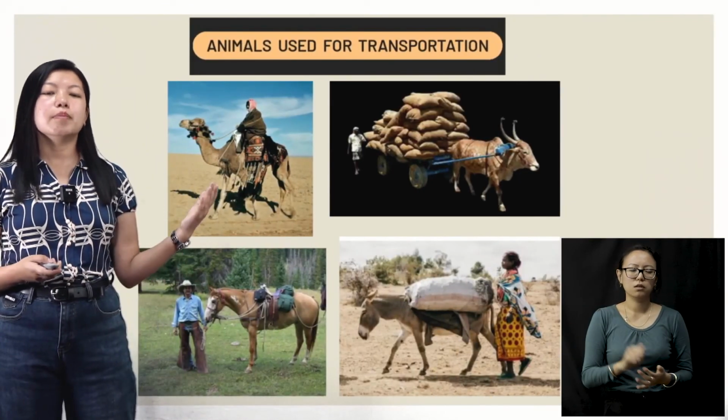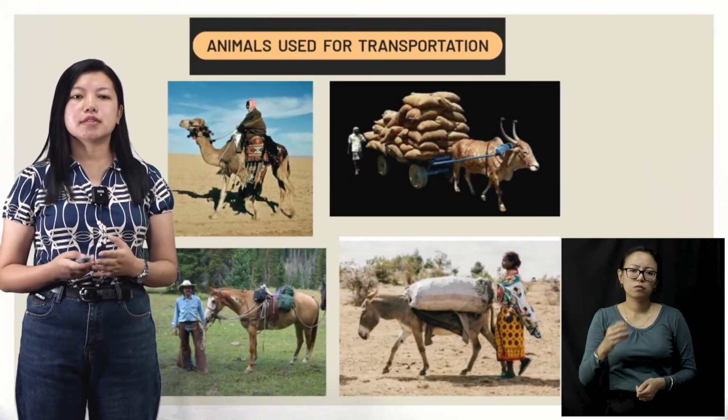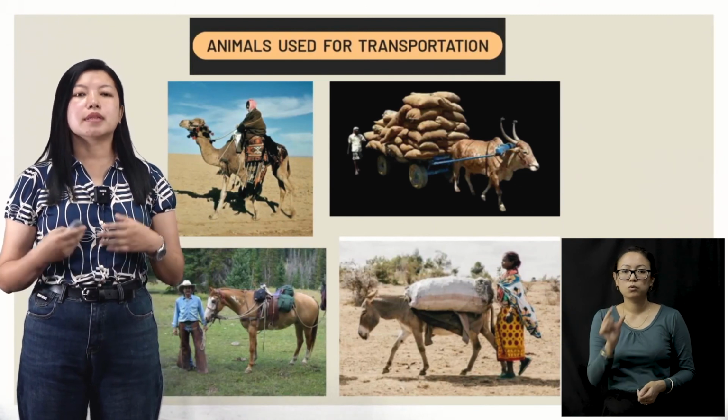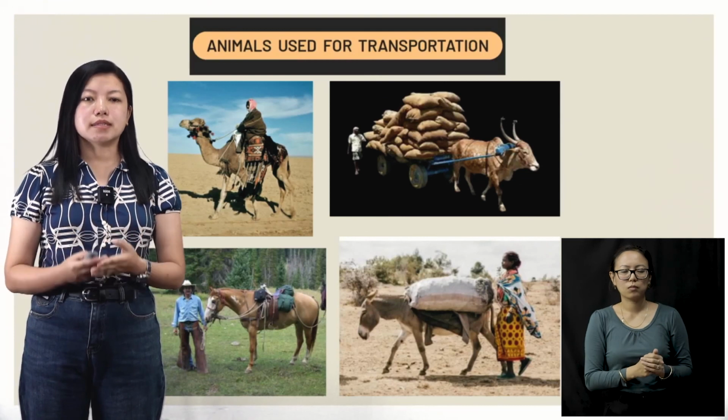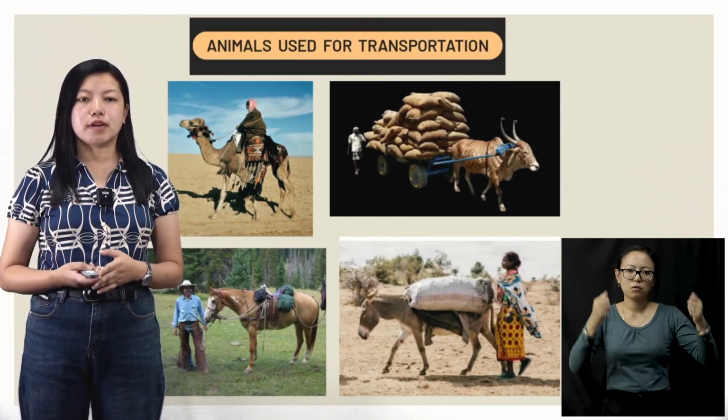So earlier, people were using animals as a means of transportation, but now this has all been replaced with cars and buses and all the vehicles, all right?